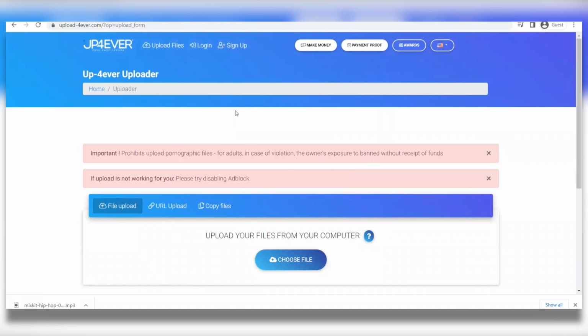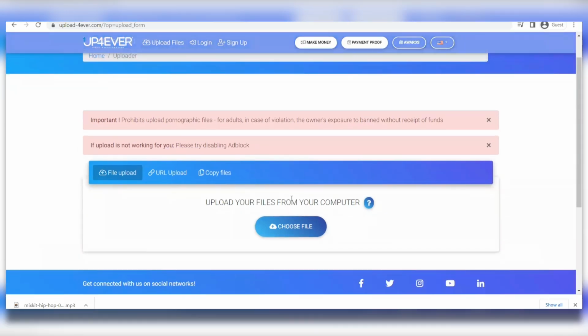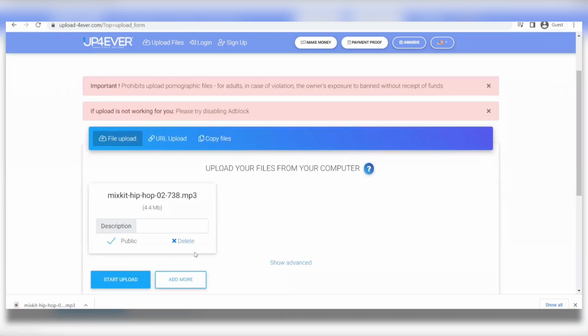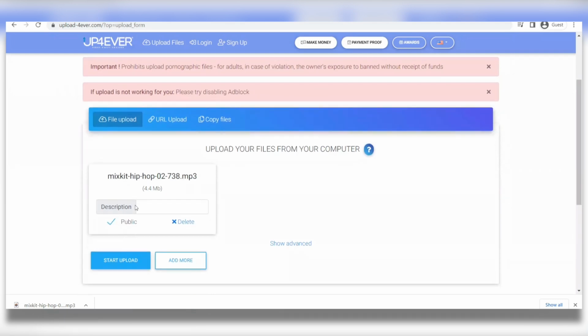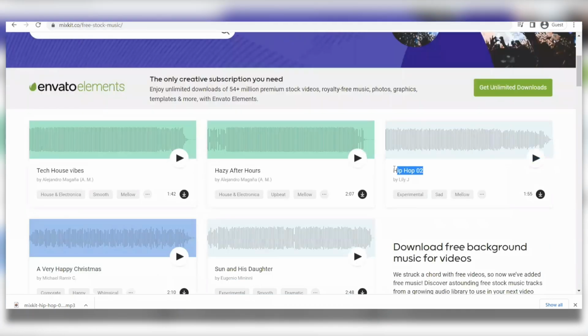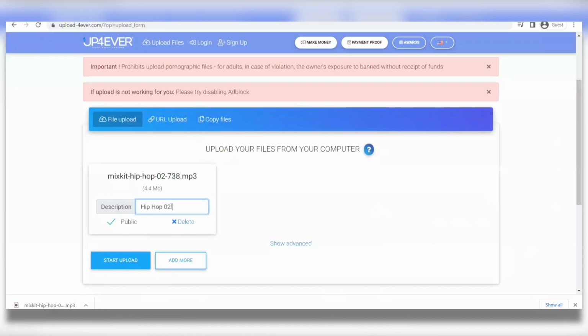So you're not allowed to upload any material that violates the terms of service, or your account will be terminated. Second, you make sure that your ad blocker is turned off. This could interfere with the uploading process. And then we'll start uploading the music file right away, right now, by clicking this button. And as soon as it's finished, you're going to see it right here. And another bonus tip is that you have to make sure you select public so that other people can access your music file. And another bonus tip is to make sure you fill in the name of the music track and the name of the artist, which you can do by going to the Mixkit website, finding the name of the song and the name of the artist, which you can then insert into this box right here to really make sure your files go up.